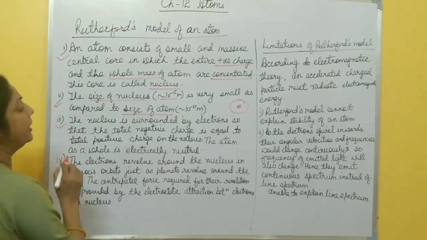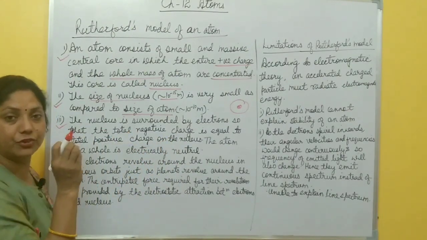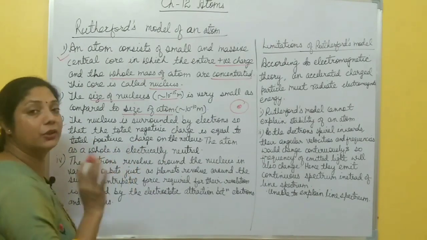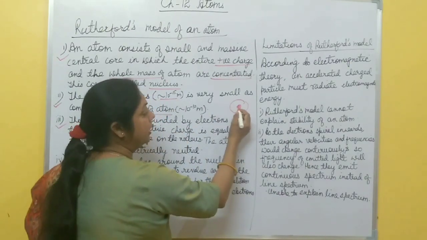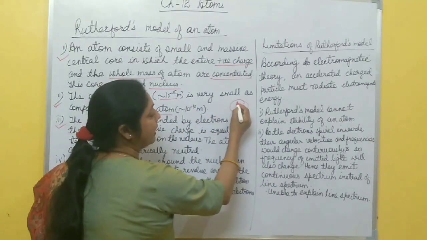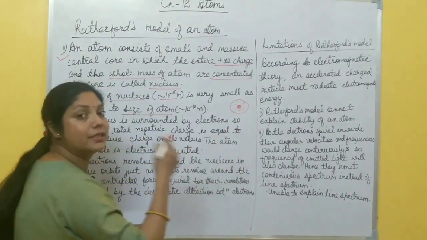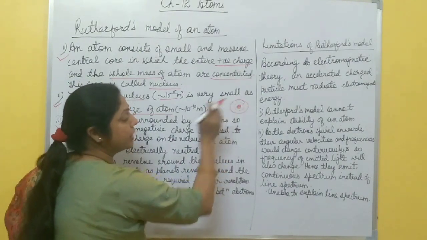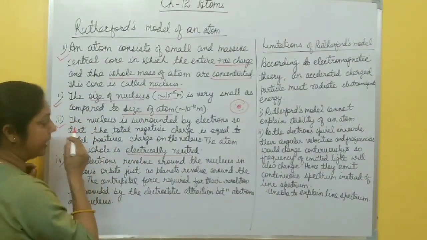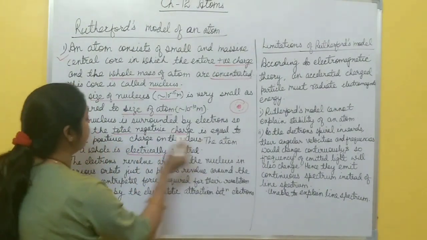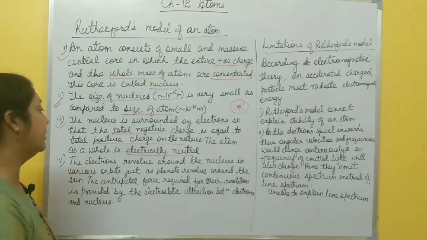Now, the next point: the nucleus is surrounded by a number of electrons so that the total negative charge is equal to the total positive charge on the nucleus. Here at the center, the whole positive charge is concentrated, right? Now, this nucleus is surrounded by a number of electrons and the total charge on these electrons is equal to the total positive charge on the nucleus, so that the atom is electrically neutral, right, and stable. So the total negative charge is equal to the total positive charge on the nucleus, so that the atom becomes neutral, right?